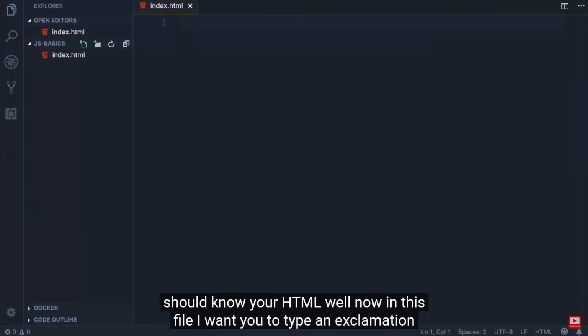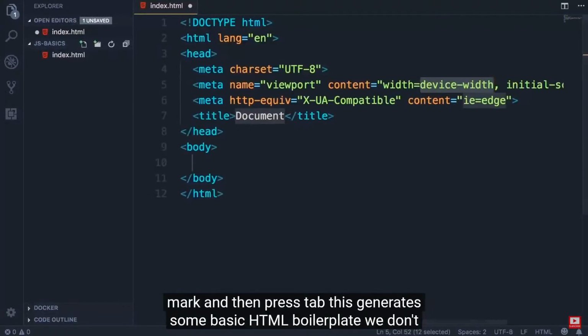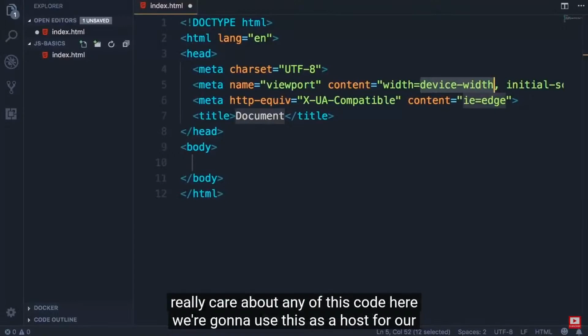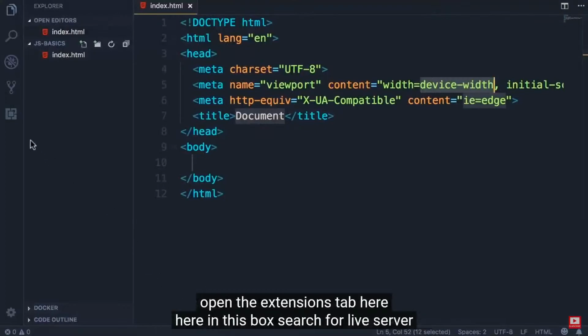Now, in this file, I want you to type an exclamation mark and then press Tab. This generates some basic HTML boilerplate. We don't really care about any of this code here. We're going to use this as a host for our JavaScript code. You're going to see that in the next lecture. So save the changes. Now open the extensions tab here.